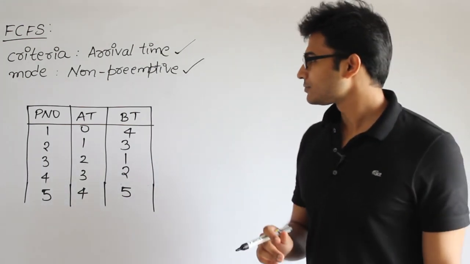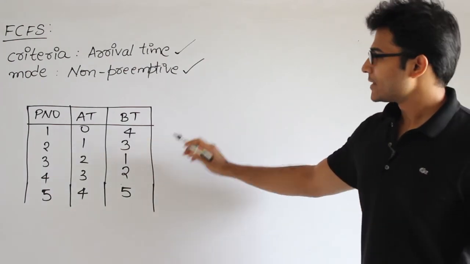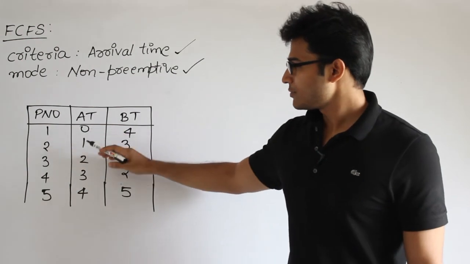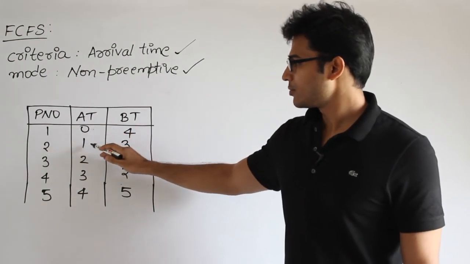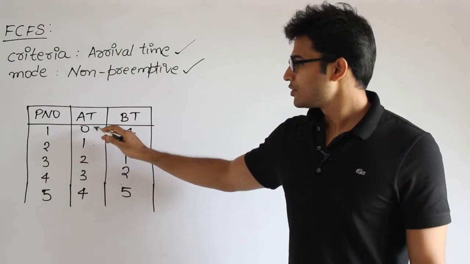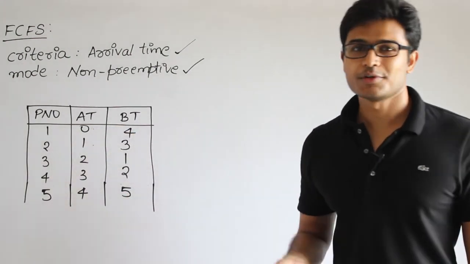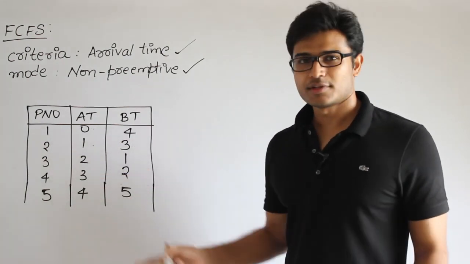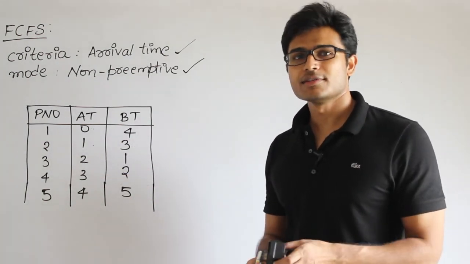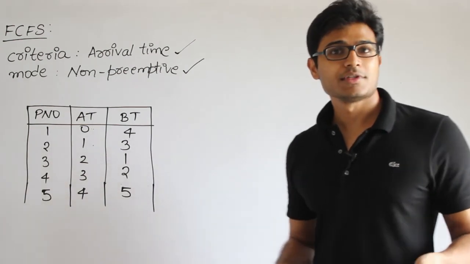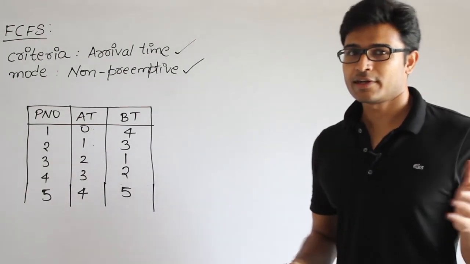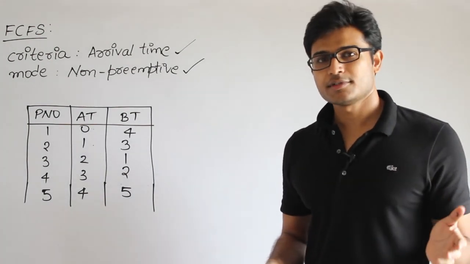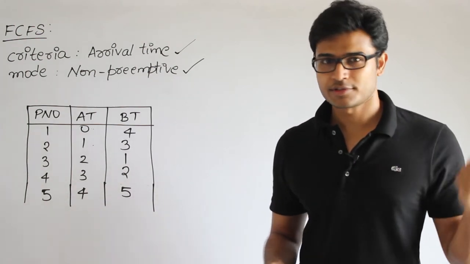Okay, let's see this. So these are the processes. This table says that we have 5 processes and the arrival times are like this. Process number 1 arrived at 0. What is the meaning of arrival time 0? It is not actual time, it is relative time. Using these numbers, the lower number indicates the earliest time. So we are not actually using real time. I'm not saying 10:30, 11:30 like that. It is just relativeness. Relativeness means the lower the number, the earlier the process.